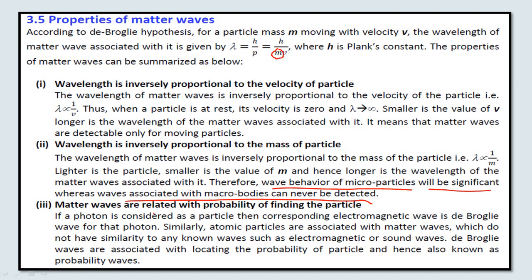Then matter waves are related with the probability of finding the particle. So if a photon is considered as a particle, then the corresponding electromagnetic wave is the de Broglie wave for that photon. Similarly, atomic particles are associated with matter waves, which do not have similarity to any known waves such as electromagnetic or sound waves. So de Broglie waves are associated with locating the probability of a particle, and hence they are also known as probability waves. We'll discuss this in much detail, what is meant by probability wave.